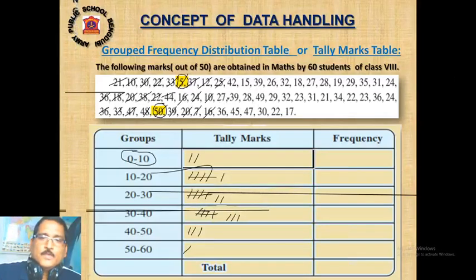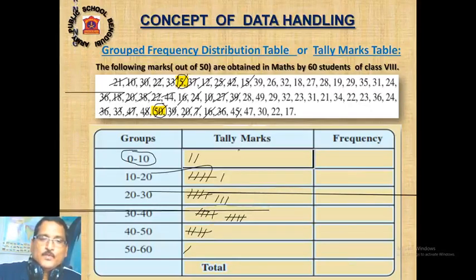Then coming 27, again 20 to 30. Next is 36. 36 will be 30 to 40. Then 42. 42 will be 40 to 50. 39 will be here. Make a bundle.